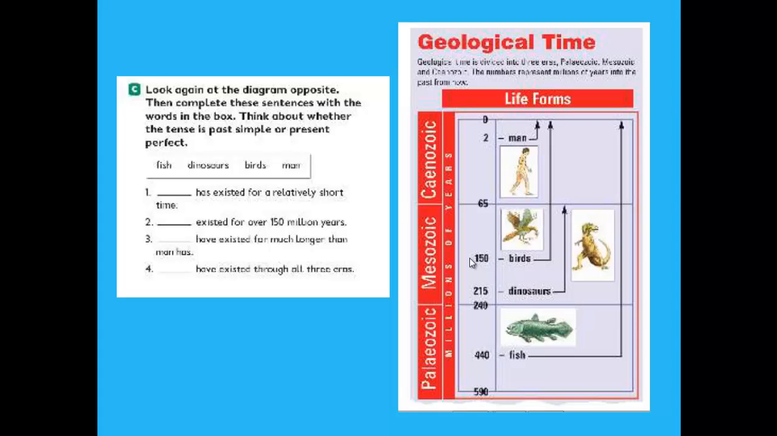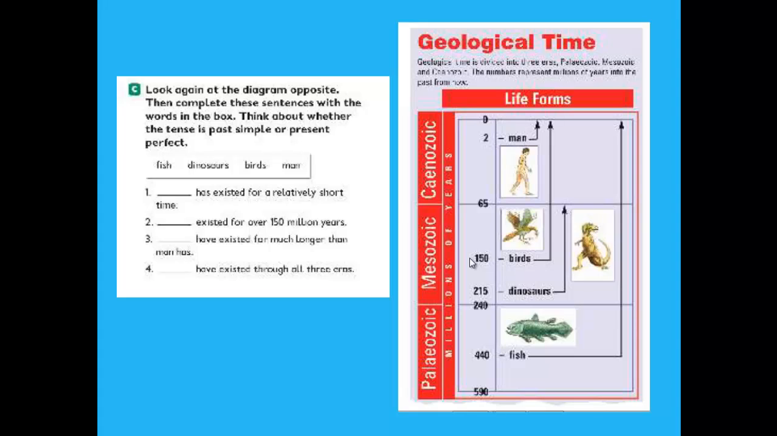In the box we have fish, dinosaurs, birds, and man. Number 1, has existed for a relatively short time. Has existed. Here the tense is present perfect. So who has existed for a short time? Man, birds, dinosaurs, or fish?